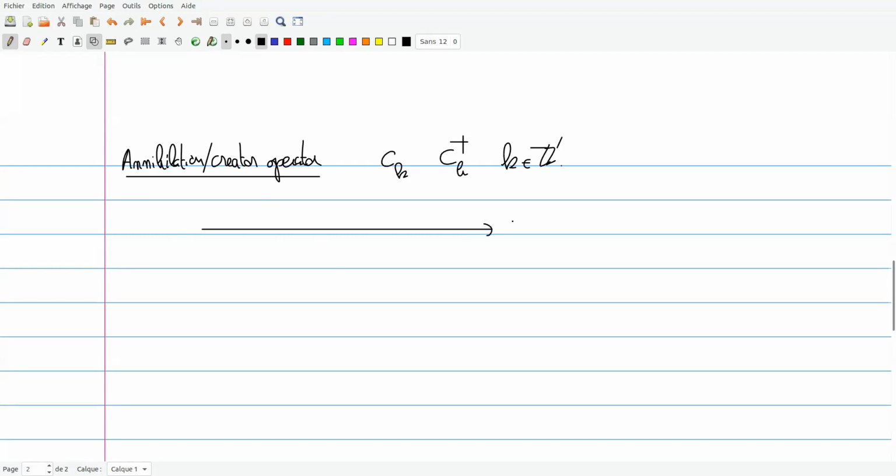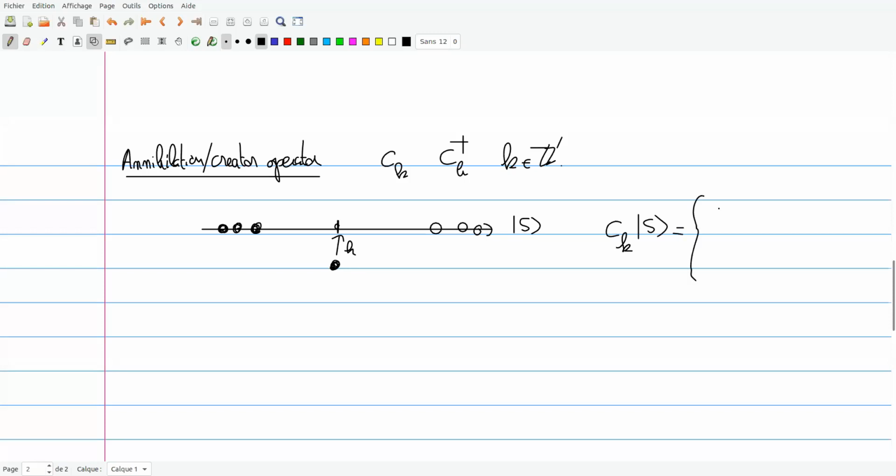I start with a certain state S. So there will be particles and holes, etc. And then at position K, we attempt to add a particle. Two situations can arise at this stage. Either there is already a particle, in which case it's not possible to put two particles on the same site, and then you get 0. Otherwise, if the site is empty, you can add a particle and there is no problem. You will do it. So I can define ck by its action on my basis.